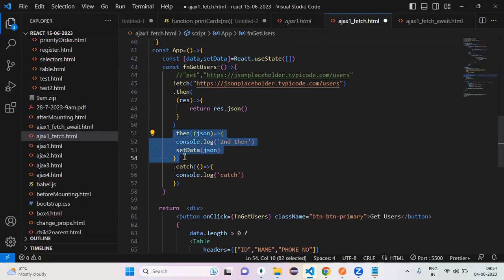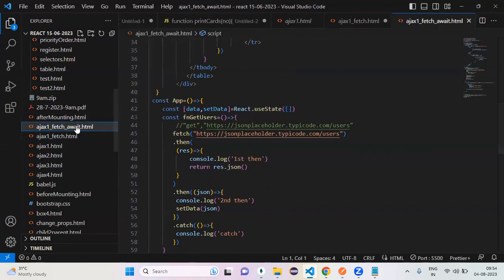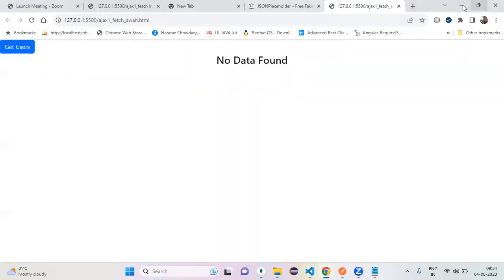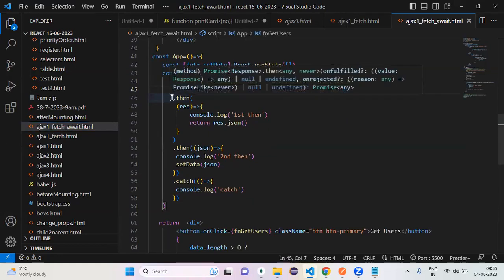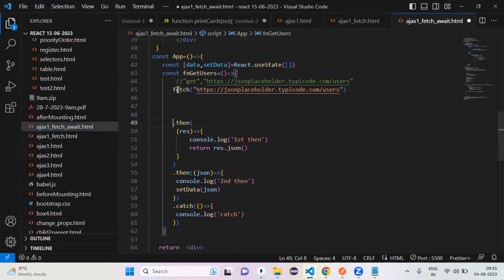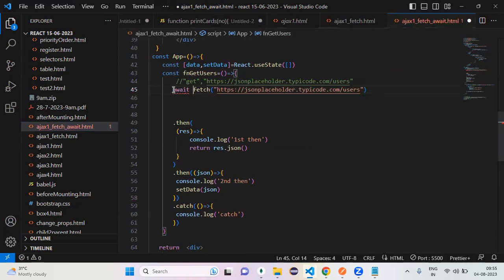Yes, sir. Okay, can I go with await now? The same example I want to do by using await. Fetch method returns a promise. So can I handle it with what? Await. Yeah, right. But one thing you have to keep in your mind.